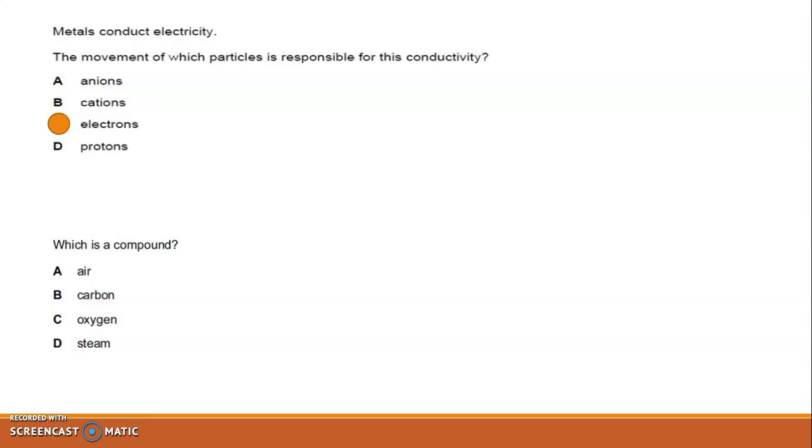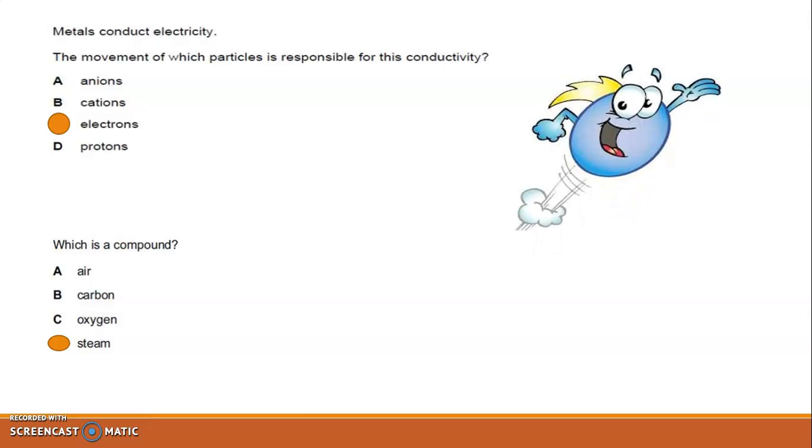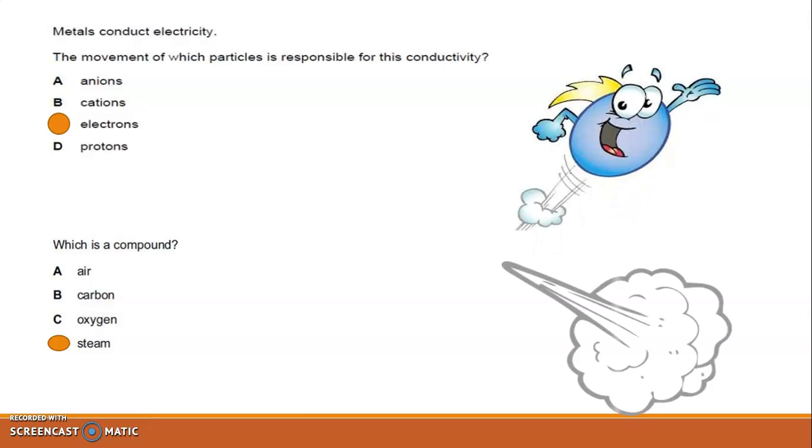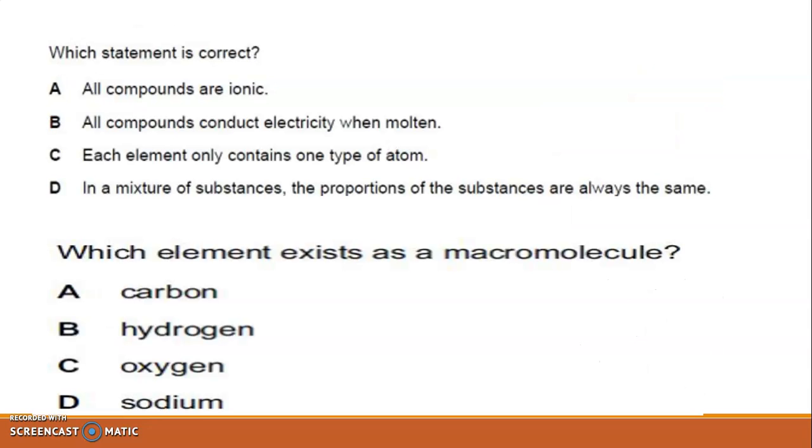Which is a compound? Air, carbon, oxygen and steam. The correct option is D, that is steam. That is the example for the steam.